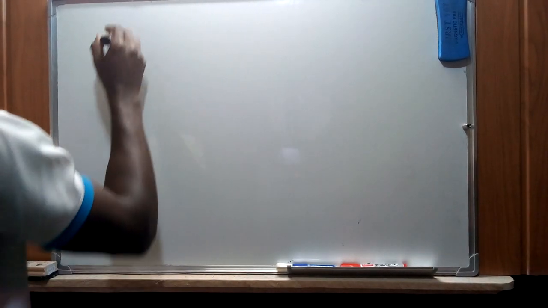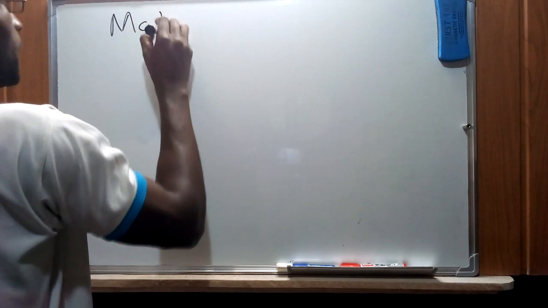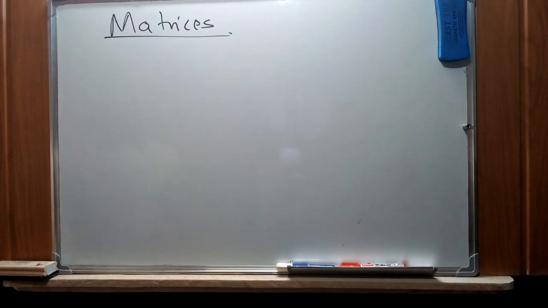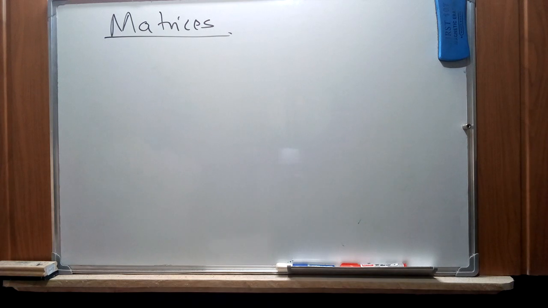So as I've said, today we're going to look at a topic in mathematics that goes by the name matrices. Now in this case, as we have said, the concept of matrices in mathematics is very important because in trying to deal with some concepts like linear equations, matrices comes handy in the sense that it will give us a clue on how to solve this kind of linear equations.